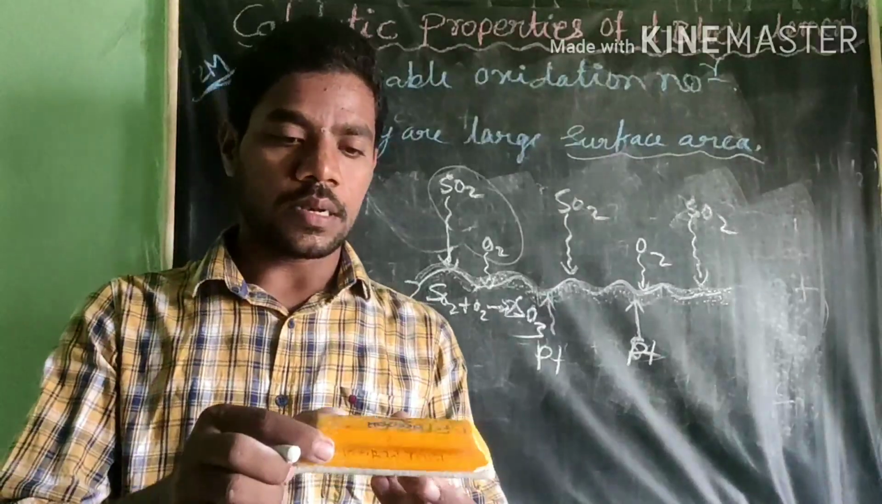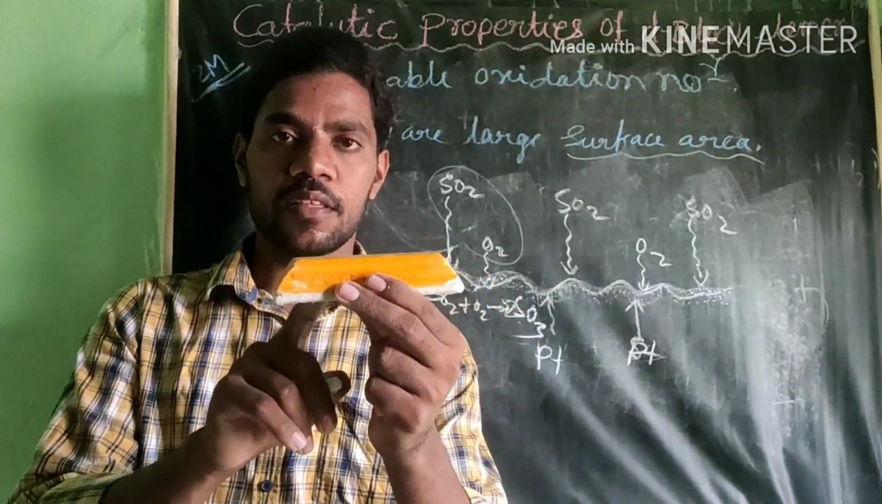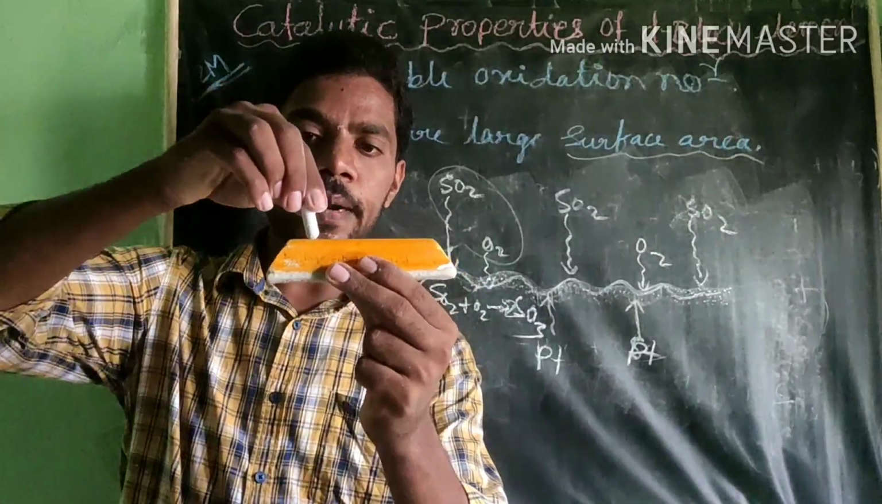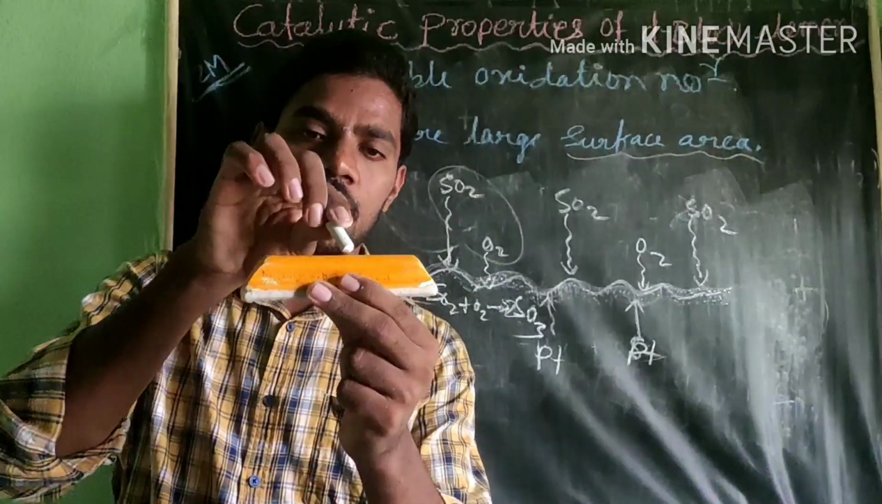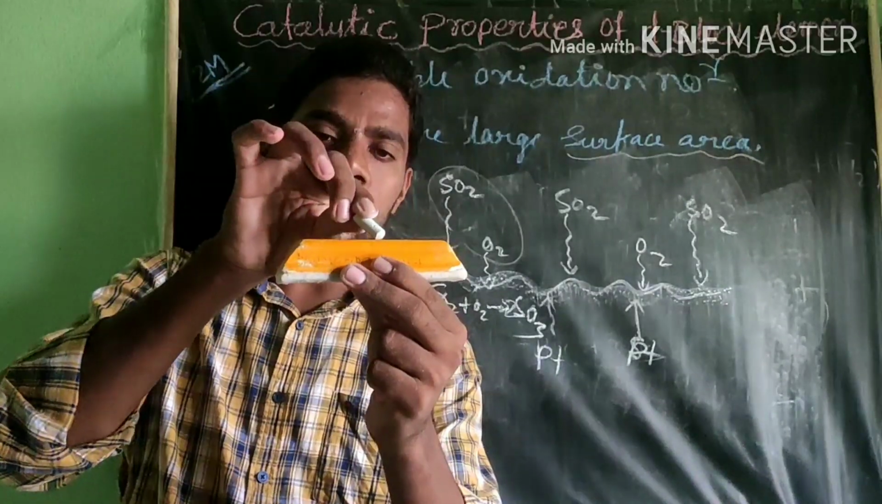Simply, this is the platinum surface area. On this platinum surface, whenever sulfur dioxide comes and oxygen is also present, sulfur dioxide and oxygen combine.